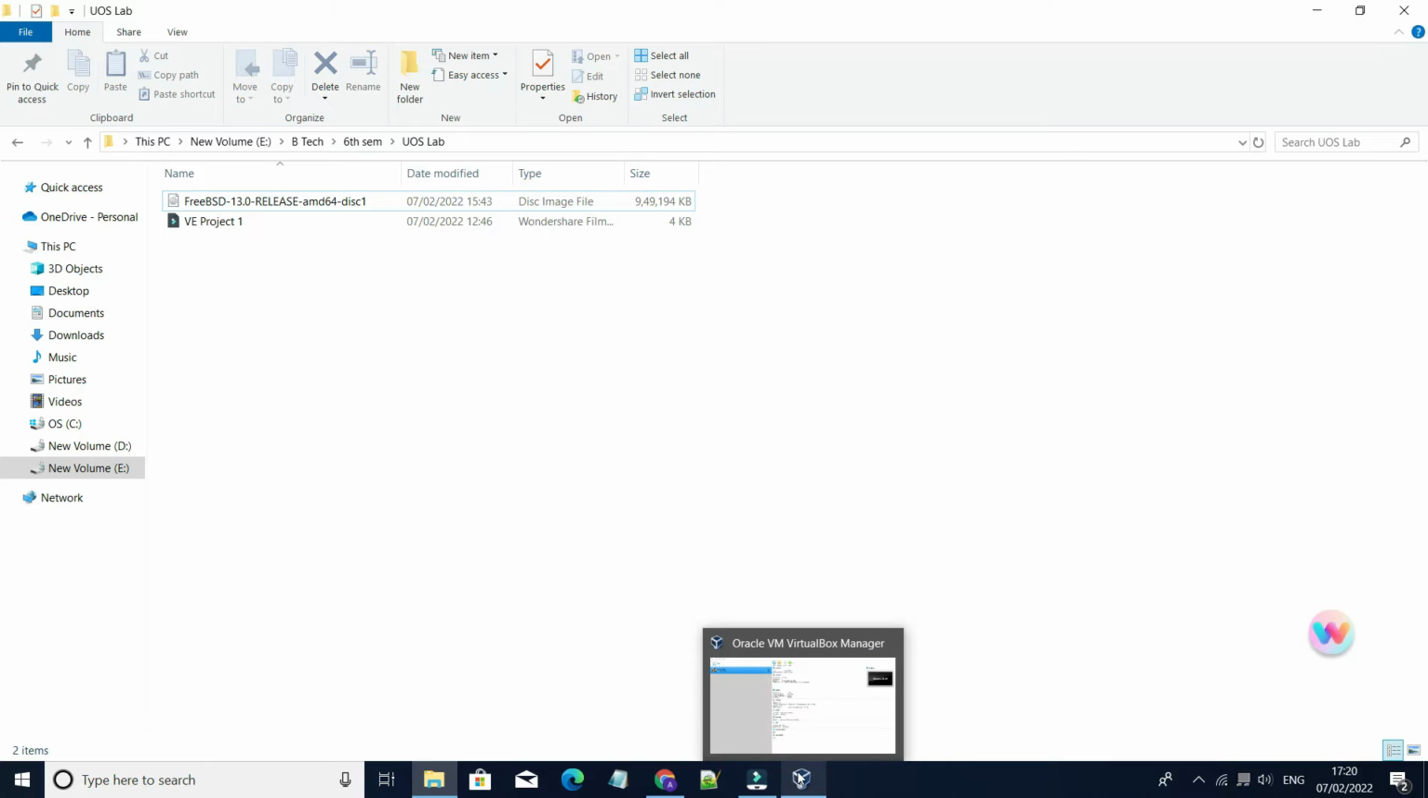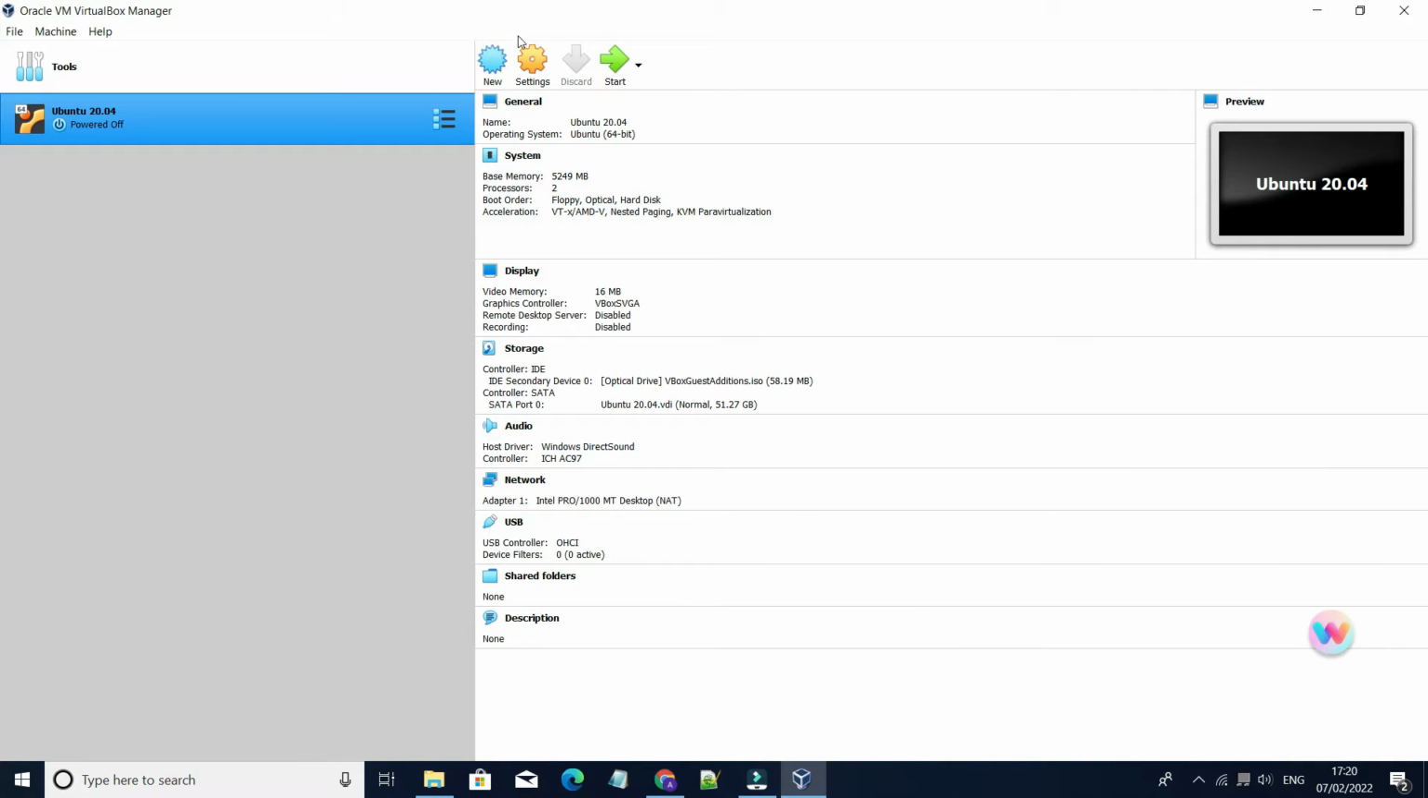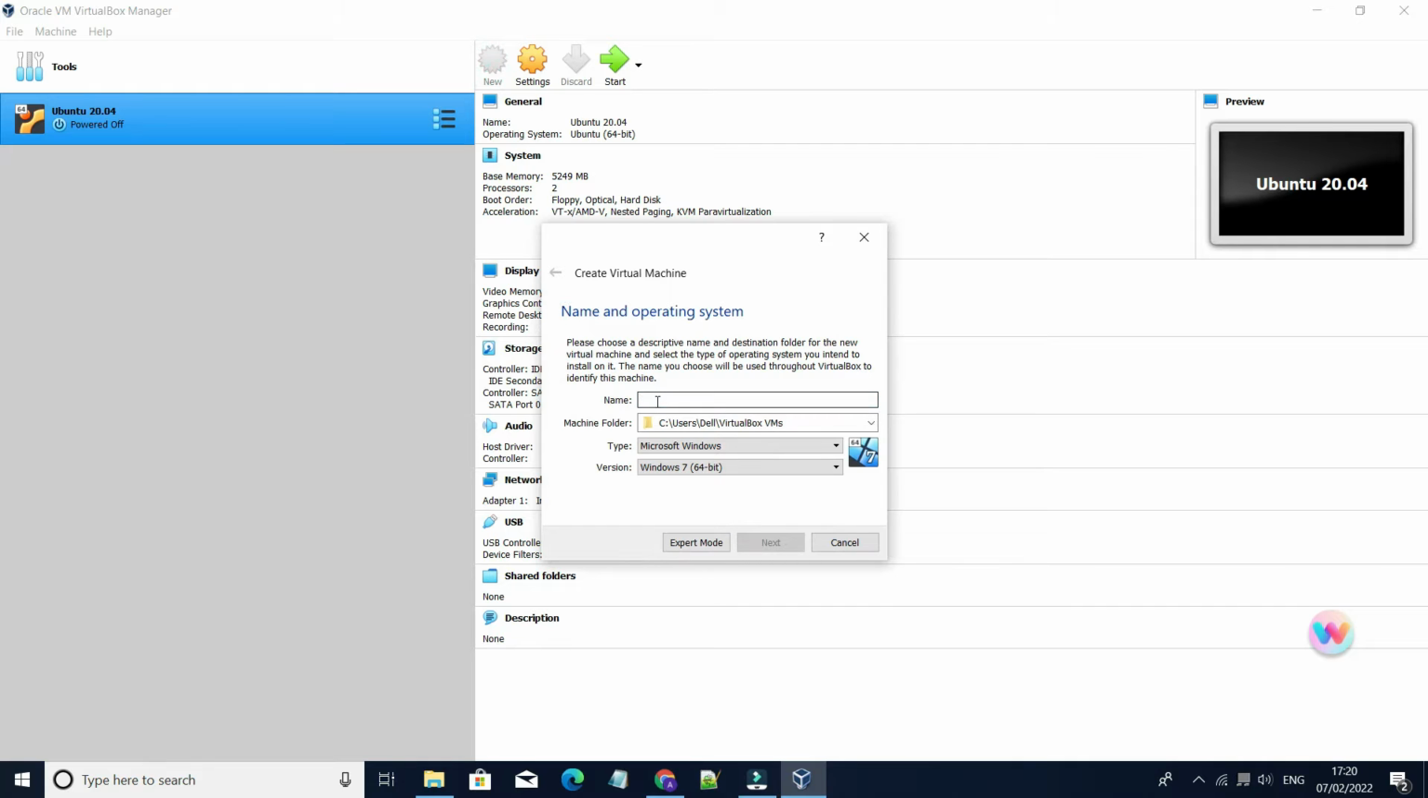Now let's go into the VirtualBox. Here just simply click on this new button. Provide the name of your operating system. Here type of operating system and version is automatically detected by VirtualBox. Just simply click on next.